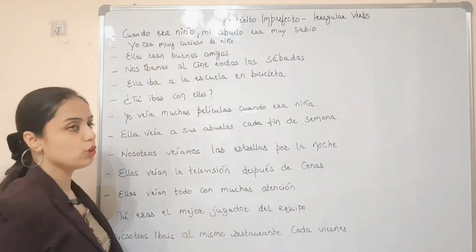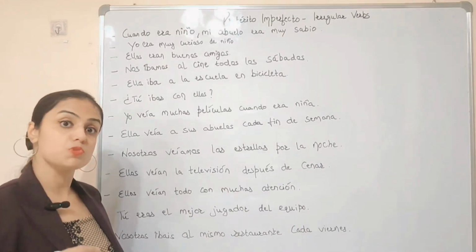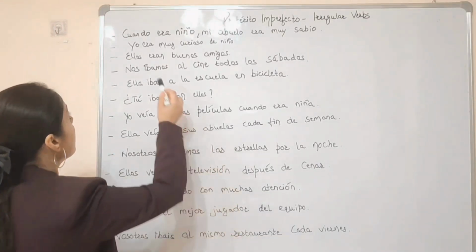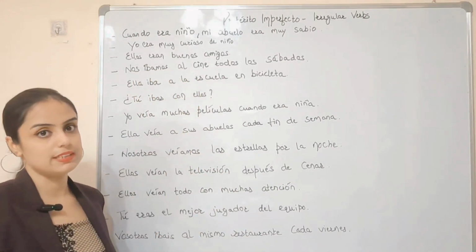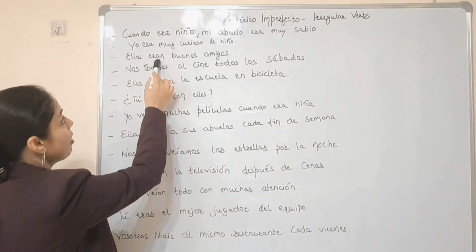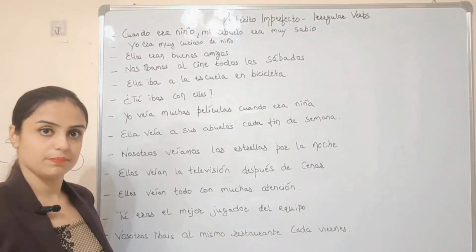Yo era muy curioso de niño. I was very curious as a child. Ellos eran buenos amigos. They were good friends. Eran, era, era. ¿Vale? So here we are using the verb ser.